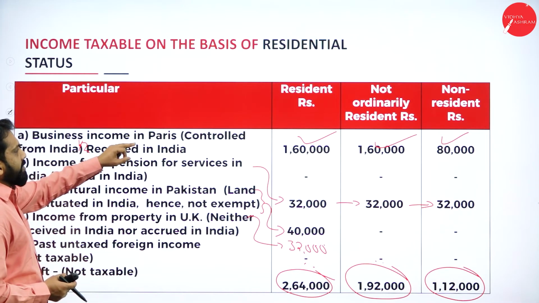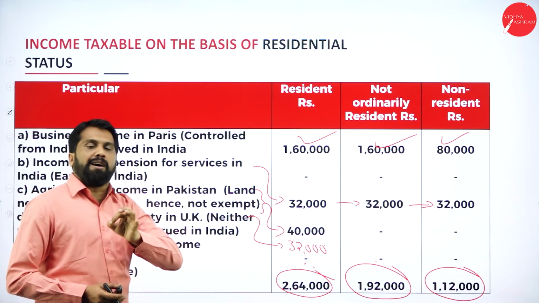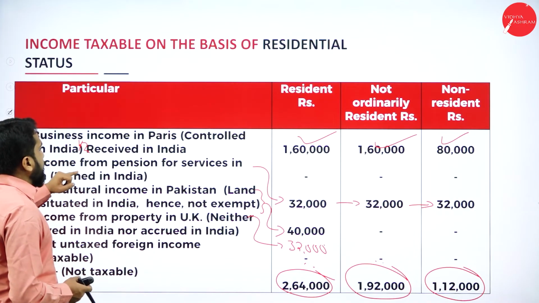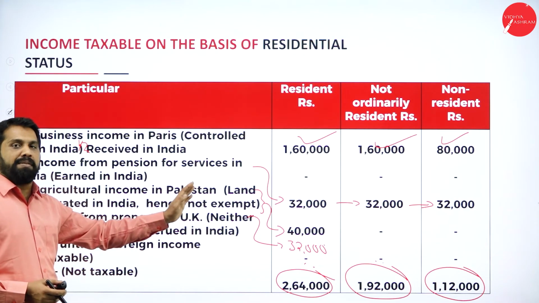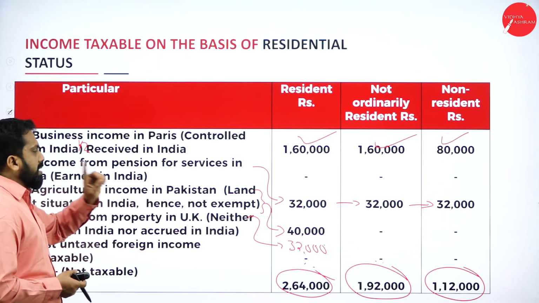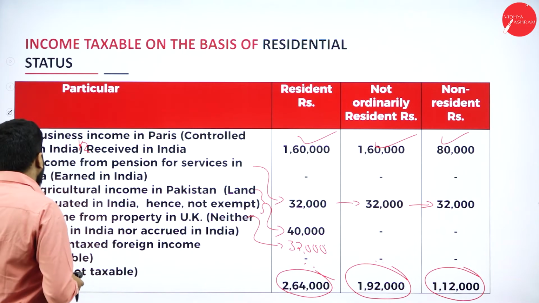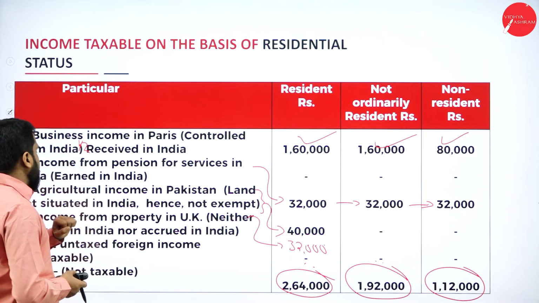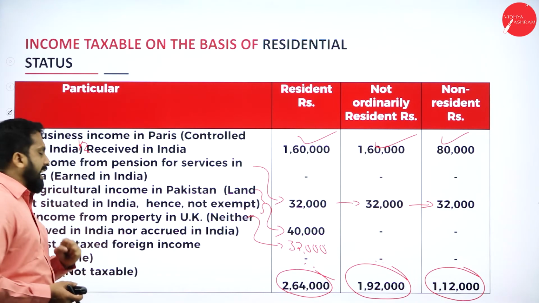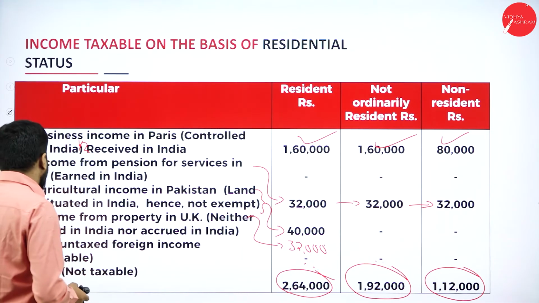Again, I'll go back. Business income in Paris, controlled from India: the first two persons are taxable. For the third person, we will take half. Why? Because half is received in India. Income from pension, all three persons are taxable. Agriculture income, it is received in Pakistan, so all three are taxable. Income from property in UK, so in this case only the first person is taxable. Past untaxed foreign income, all three exempt.